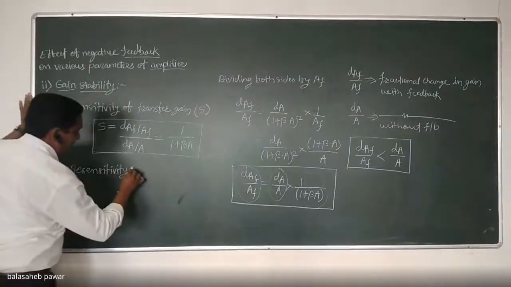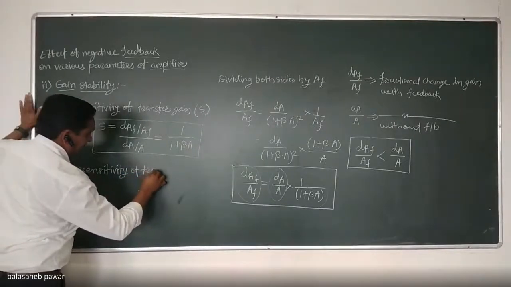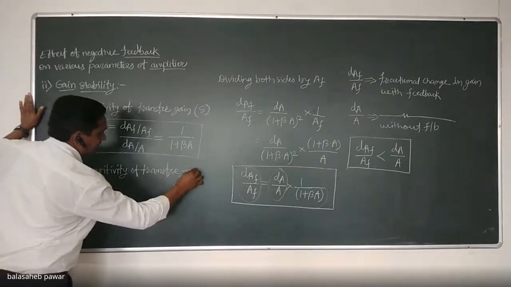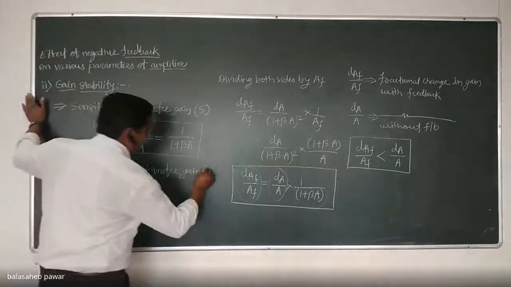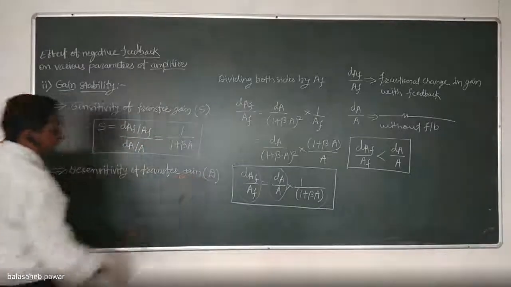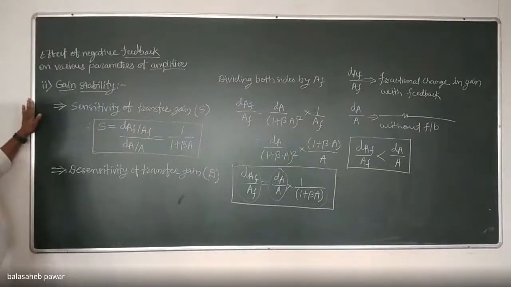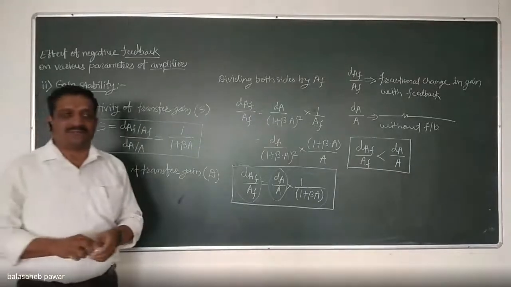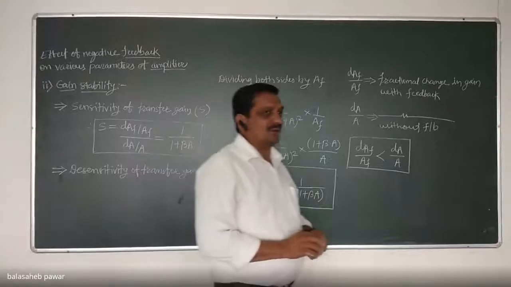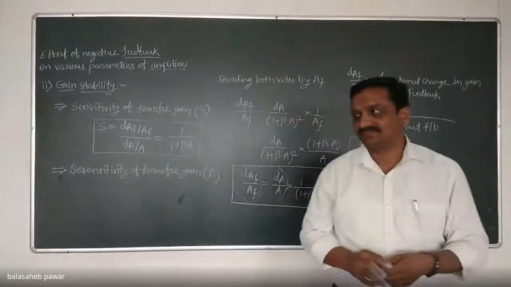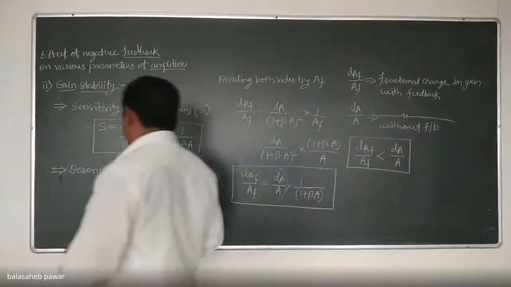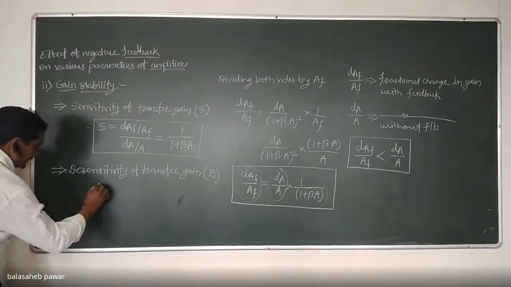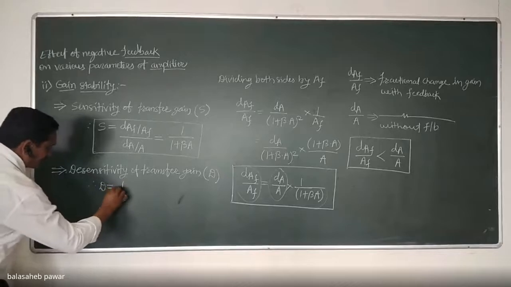Desensitivity of transfer gain is denoted by capital D. Note down its definition. Definition is so simple. It is the reciprocal of sensitivity of transfer gain, that is nothing but 1 by S. Therefore, capital D equals 1 by S.